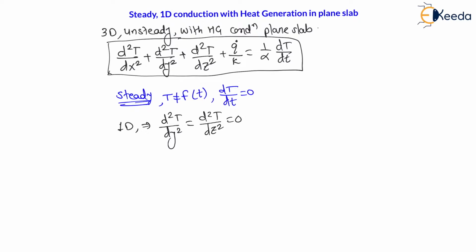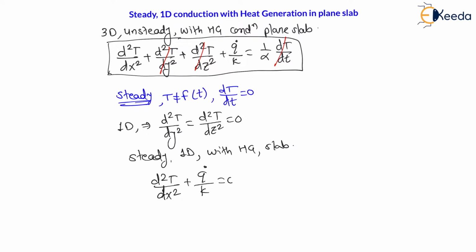Therefore, my dear students, in this equation, as these two terms will be 0, for the special condition, that is steady one directional 1D with heat generation in a plane slab, the equation will become d2T/dx² + q dot/k = 0.